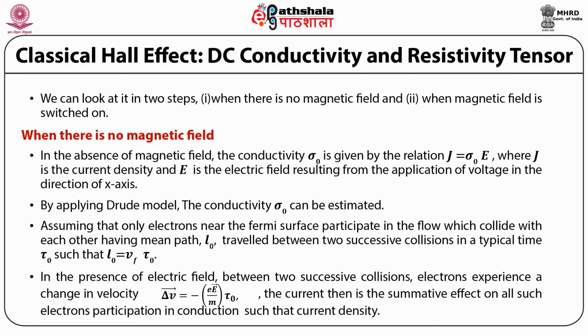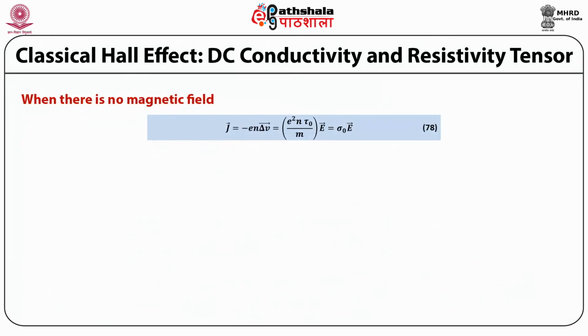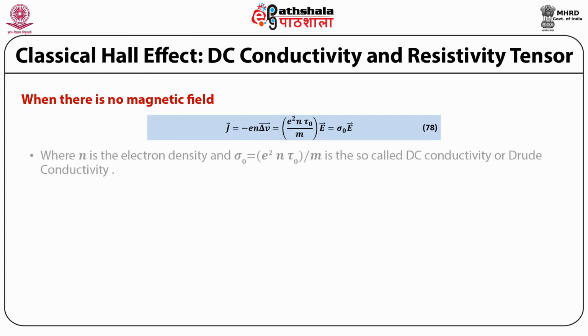The current then is the summative effect on all such electrons participating in conduction, such that the current density J can be written as J is equal to minus e times N times delta V, which is equal to e squared N tau 0 upon m times E, which is equal to sigma 0 E, where N is the electron density and sigma 0 equal to e squared N tau 0 upon m is the so-called DC conductivity or Drude conductivity.